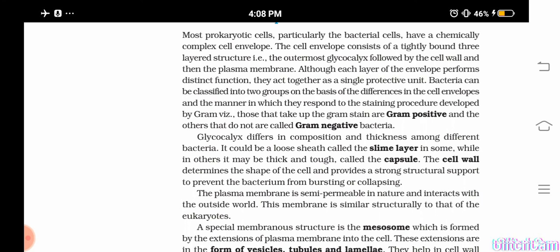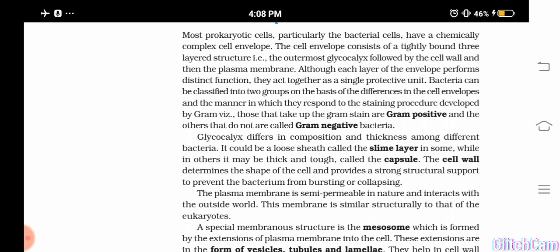Okay, Gram staining. After doing the procedure of Gram staining, if the bacteria retain the purple color of the Gram stain, then these kinds of bacteria are known as what? Gram positive bacteria.